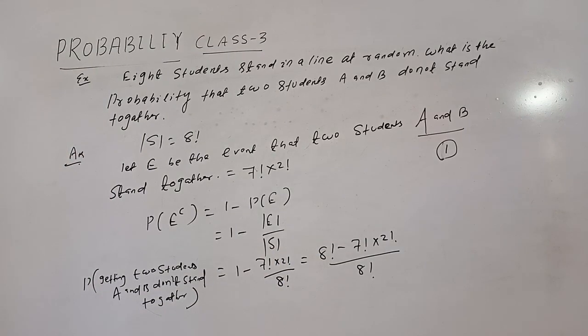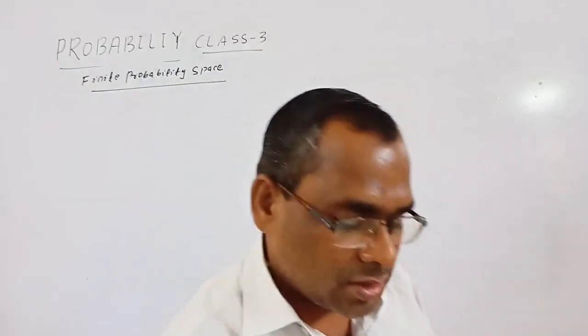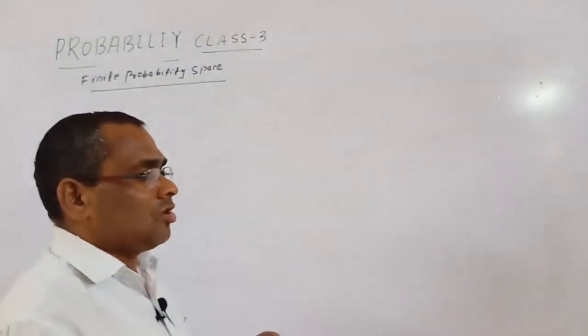Next we go to finite probability space. So finite probability space means in which space, that is, which sample space is called a finite probability space.